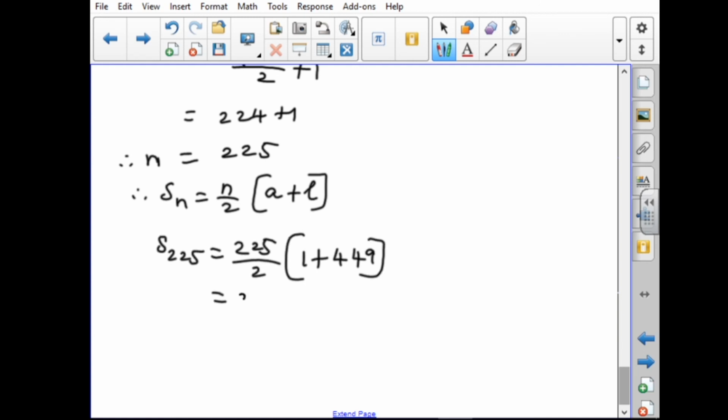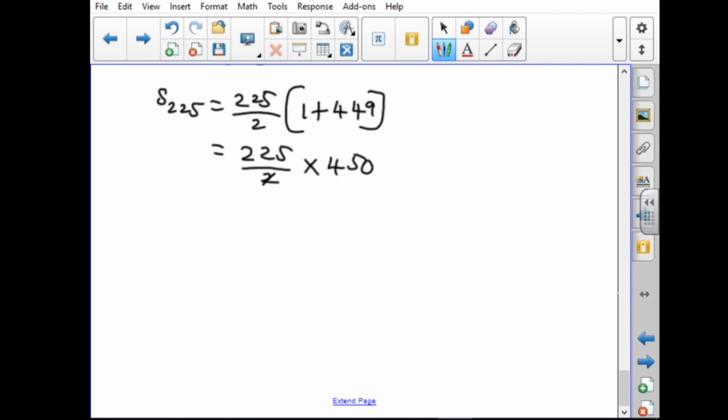So, 225 by 2 into 1 plus 449, that is 450. We can simplify: 2 2s are 4, here also 2 2s are 4, here 5.